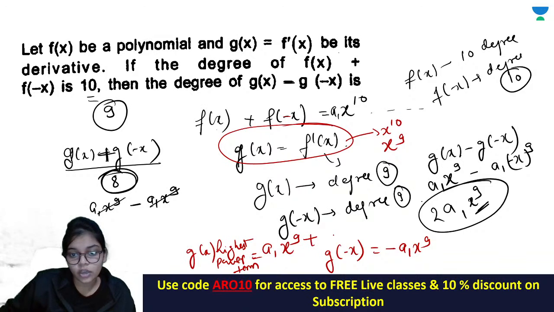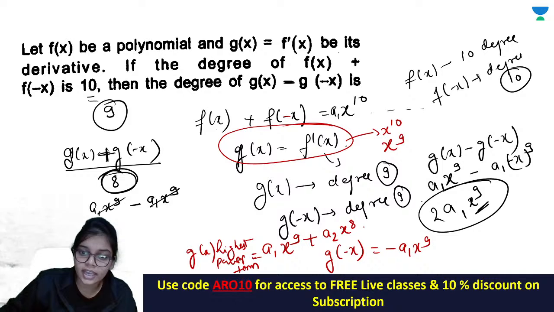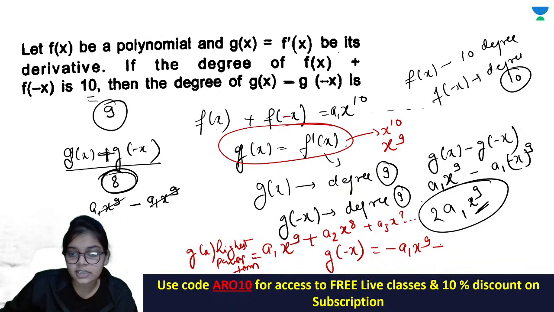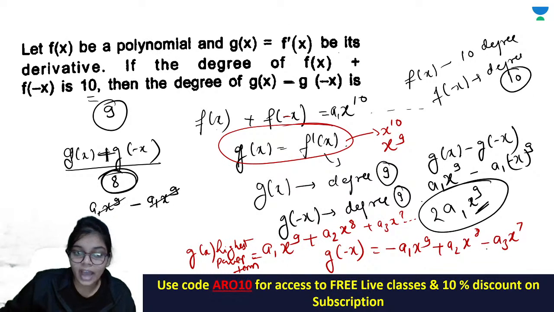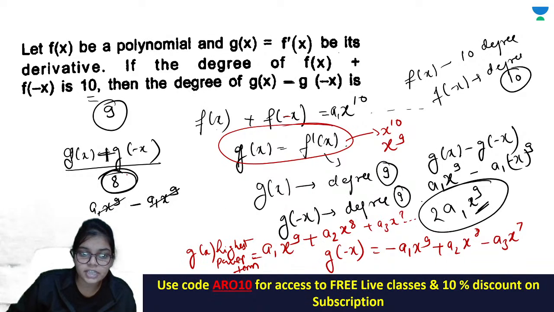But suppose there will be more terms ahead, the terms x to the power 8 and then x to the power 7 and so on. Now if you find it for minus x, the even power terms would have remained with the coefficient positive only. So when you add g(x) plus g(-x), the odd power terms get cancelled.